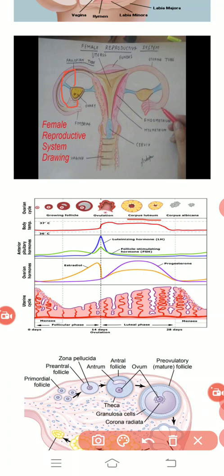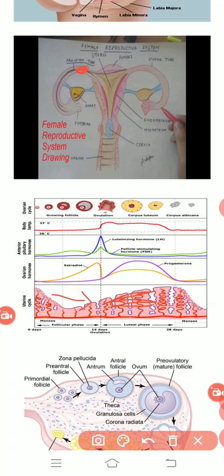At the same time, what will happen? The uterus starts showing a thicker lining compared to the primary days. After the 14th day of ovulation, that egg cell starts reaching the region in the fallopian tube called the ampulla.